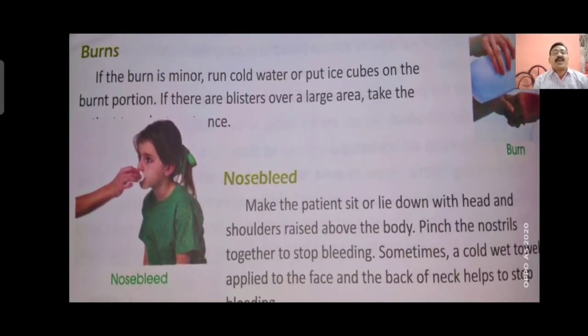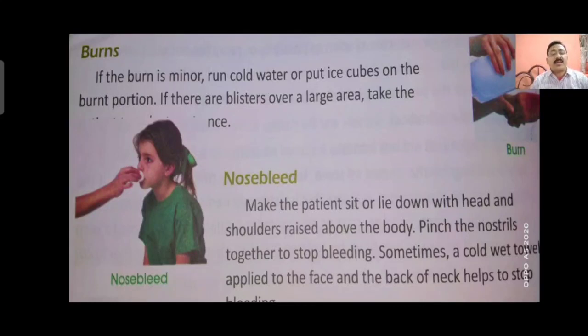Burn. If the burn is minor, run cold water or put an ice cube on the burnt portion. If the burn is over a large area, take him to the doctor. A burn can happen at any place, any part of our body. If it is a small or minor burn, please put cold water or an ice cube over it.